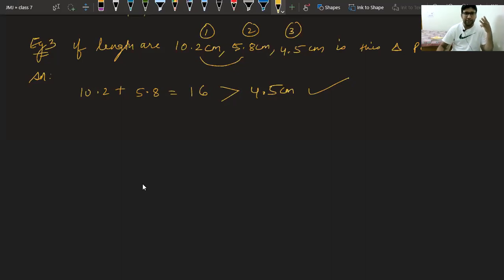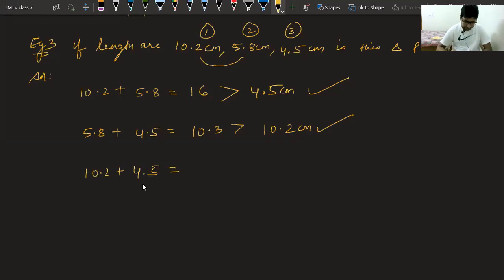Second case, let us take the second and third side, 5.8 plus 4.5. What is the answer? Class, please tell me what is the answer of second plus third side? 10.3, and also it is more than 10.2. So it is correct. It is following the condition. And the third property, first and third, that is 10.2 plus 4.5. Tell me what is the answer? 14.7. Okay, thank you. This is also more than 5.8.